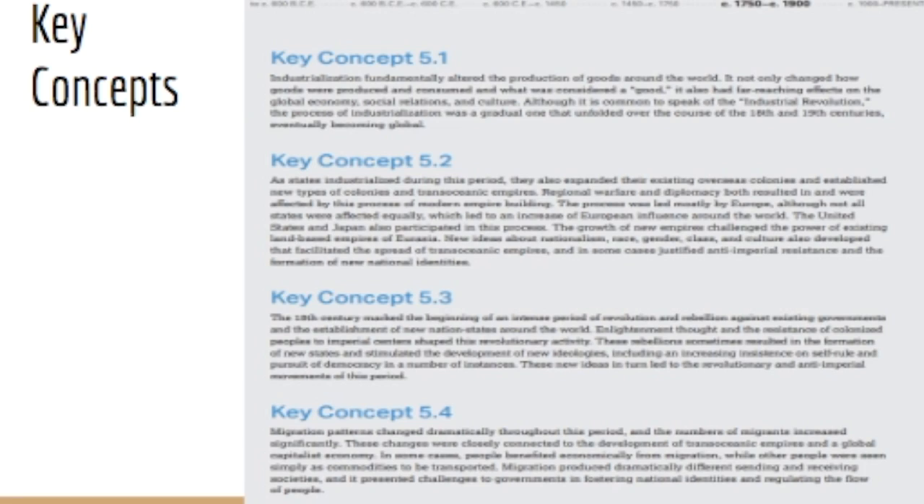For concept 2, as states industrialized during this period, they also expanded their existing overseas colonies and established new types of colonies and transoceanic empires. Regional warfare and diplomacy both resulted in and were affected by this process of modern empire building. This process was led mostly by Europe, although not all states were affected equally, which led to an increase of European influence around the world. The United States and Japan also participated in this process.